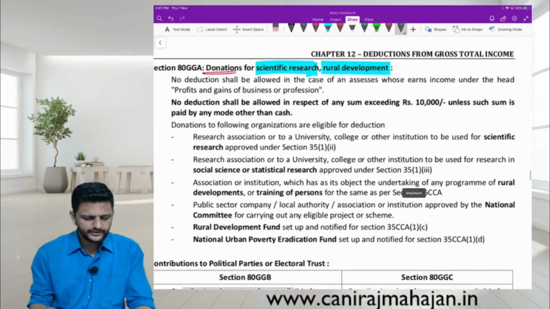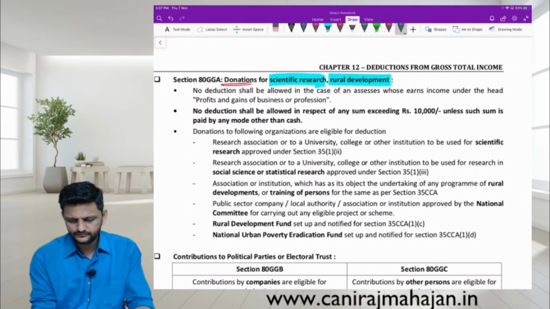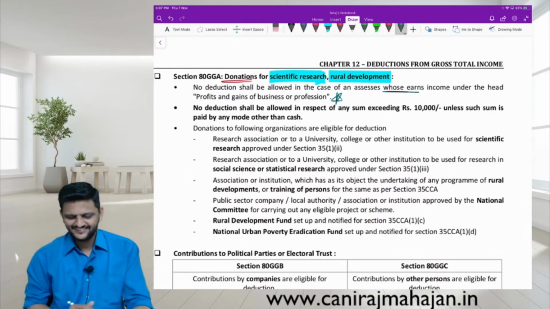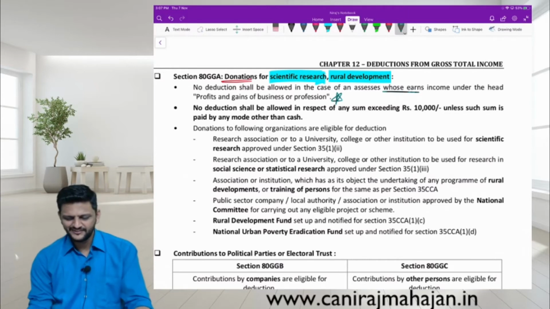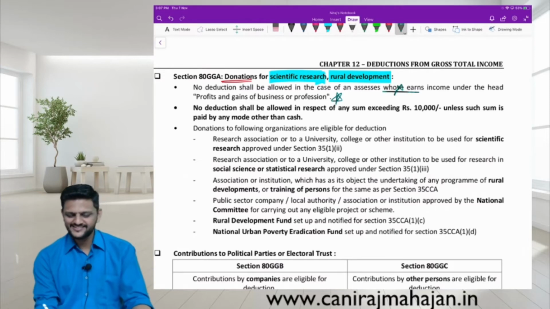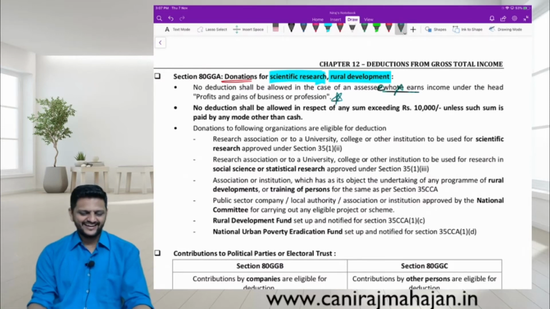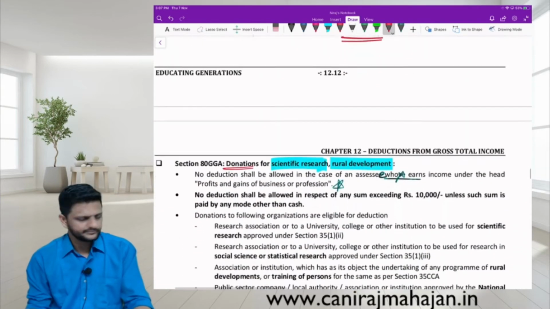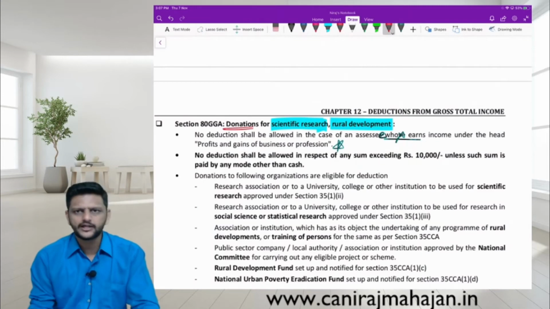Teja, read. Who earns? Again, under PGBP. Okay, next one. So PGBP should not be the income of that SSC. Otherwise, 80GGA is not allowed.